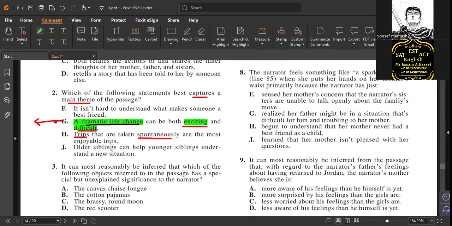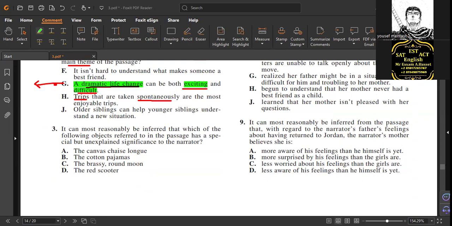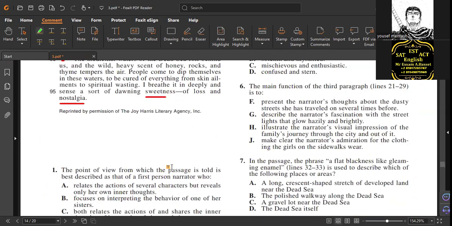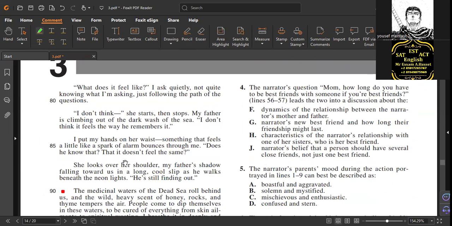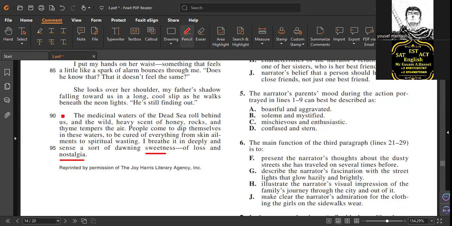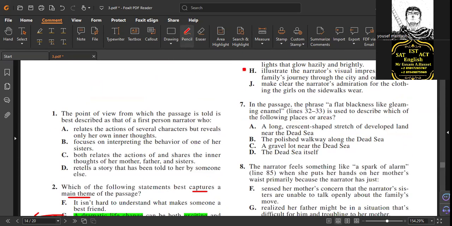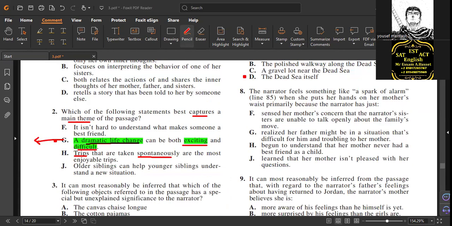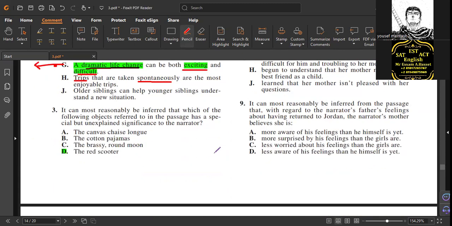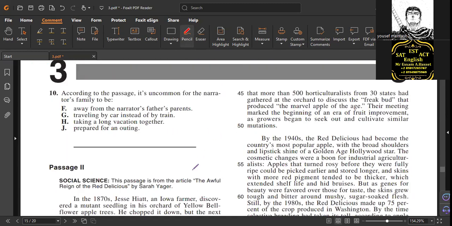Right. Now number 3, D. Red scooter. 4, A. Sorry, F. F, correct. 5, C. And the 5C, brilliant. 6, H. Yes, gentleman. 7, D. Fantastic. 8, G. Very nice work. 9, A. You are a dangerous man, correct? And 10, J. And the 10 is correct.